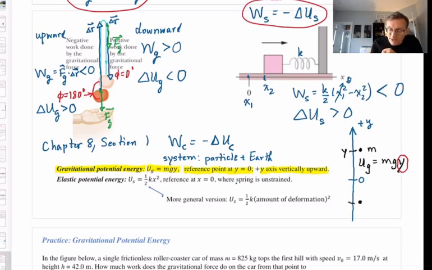Now, the other potential energy function is elastic or spring potential energy. And the formula we'll use for that is U sub s equals 1/2 times little k, the spring constant, times x squared, where our reference point of x equals 0 is where the spring is unstrained, neither stretched nor compressed. Okay? So here we're talking about a situation much like up above in the drawing.